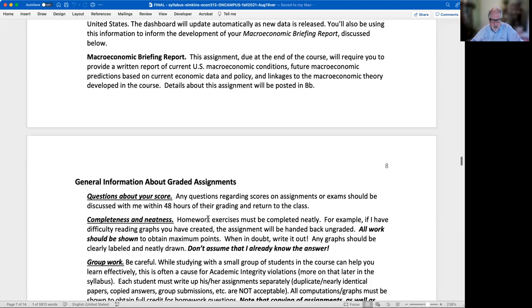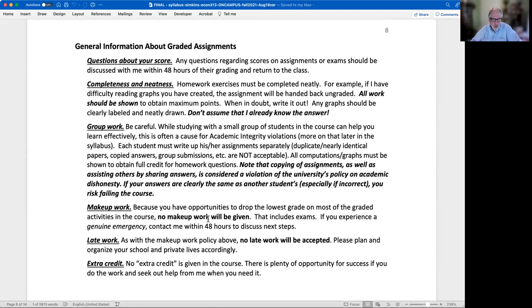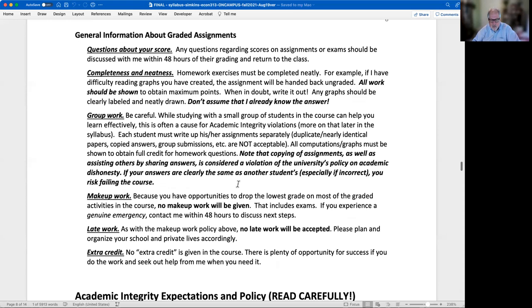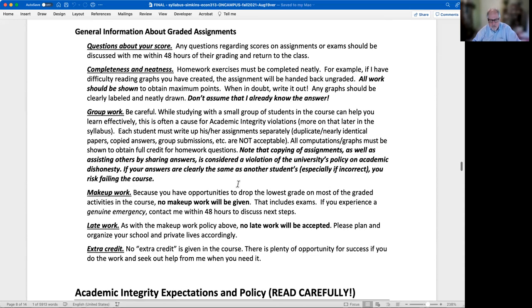Okay, so graded assignments, information about that in terms of group work. Be careful about that. You need to be doing your own work. If you're copying somebody else's work and turning that in as your own, that's a big problem, and you could be gone from the course if that happens, and certainly wouldn't get credit for that assignment, but it can be worse than that, and you can actually be moved out of the course. Be careful, be careful, be careful. But at the same time, it's okay to work with other students. It's just when you write things up to hand in, you need to be doing that yourself and not just copying from someone else.